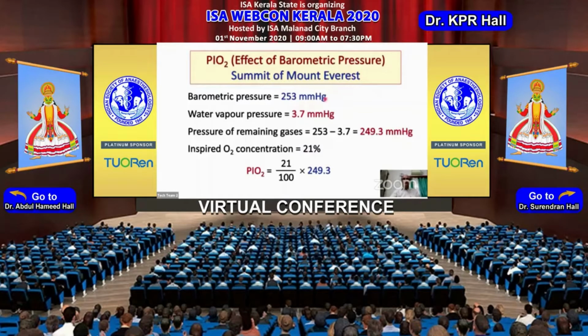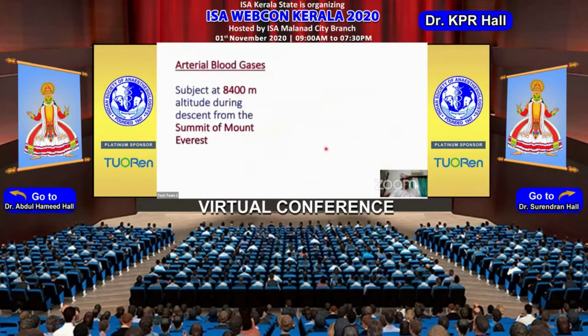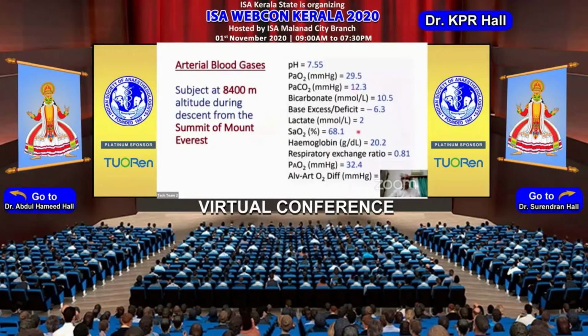It is the barometric pressure which falls at a higher altitude, and therefore the partial pressure of oxygen in air at the Mount Everest summit will be barely 52 millimeters of mercury. Now, if this person stays there for some time and gets acclimatized at this 8,400 meters altitude, and you take the blood gases after he has been acclimatized, you will get such a picture.